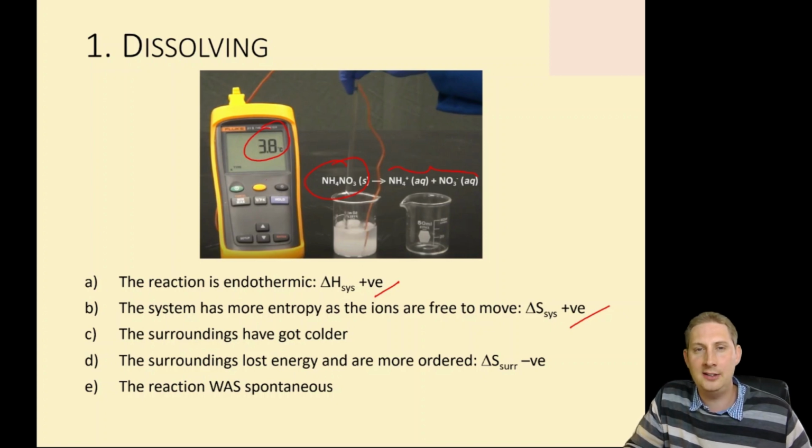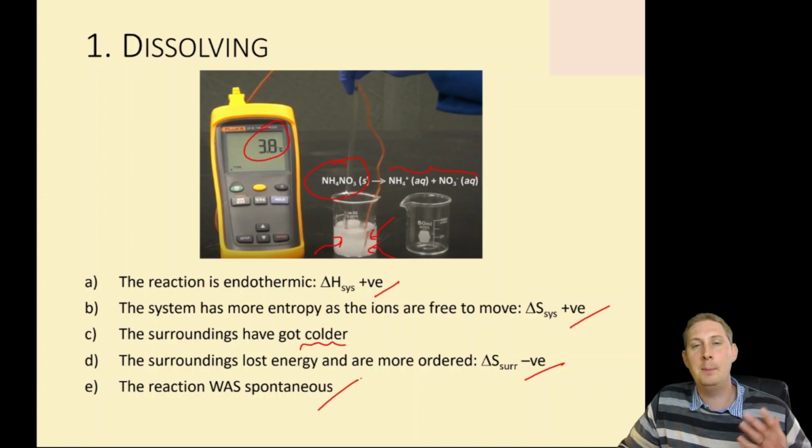However, because it was endothermic and this got cold, it sucked in energy from the surroundings, which got colder. That means the surroundings have less energy available to them, and so they're more ordered. The entropy change of the surroundings is negative. The reaction was spontaneous. It went by itself without needing a constant energy input. It got cold by itself.